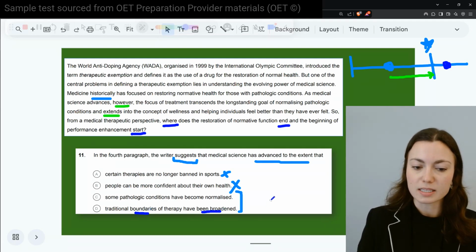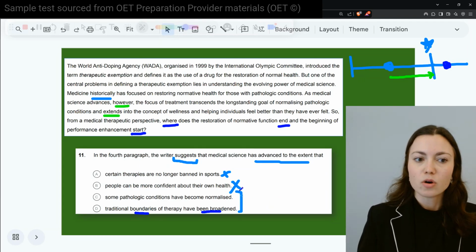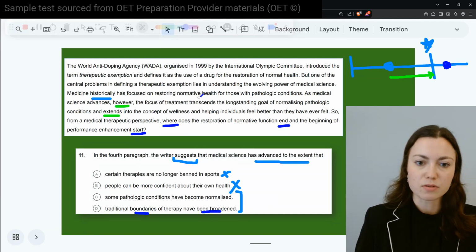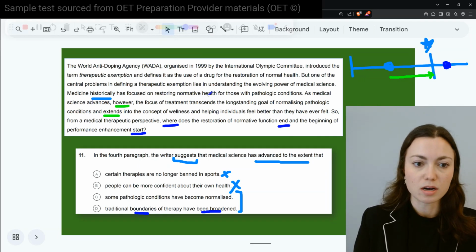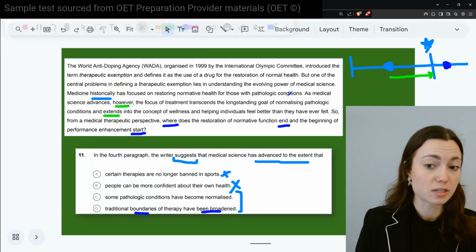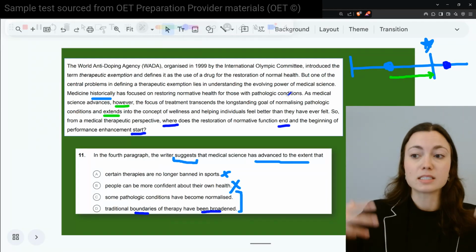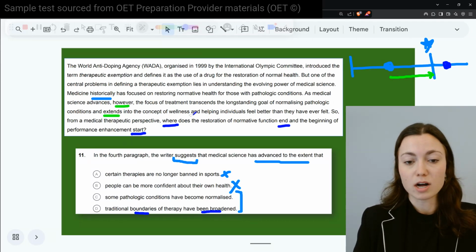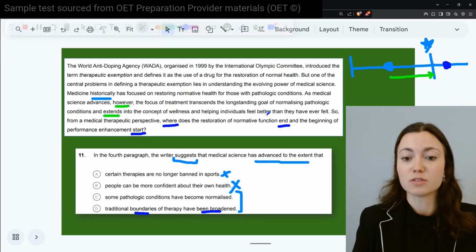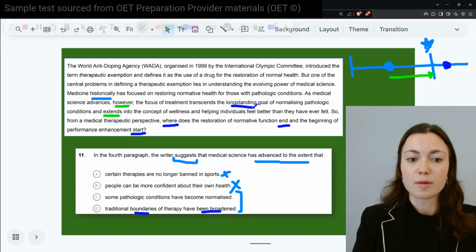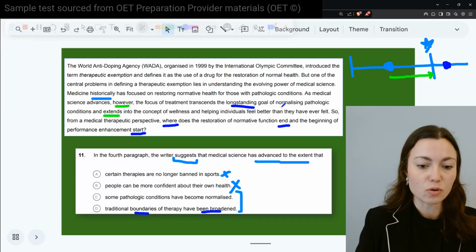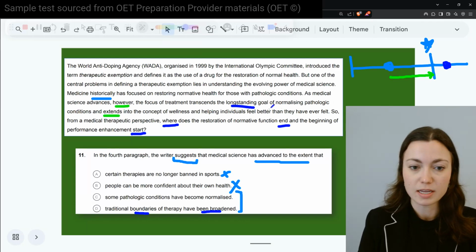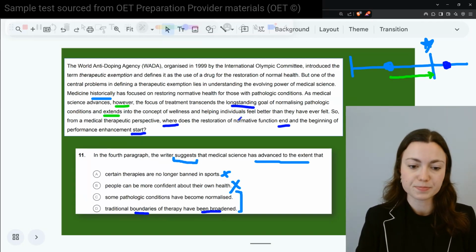So that's a clue there, some language that reflects that. Also, look at this, have been broadened. What did they previously focus on? Well, they focused on just the restoring of normative health for pathological conditions. Now, it's even further than that. It's encompassing as well the concept of wellness and helping individuals feel better. In terms of whether that long-standing goal has been reached, isn't clear from what's written there.